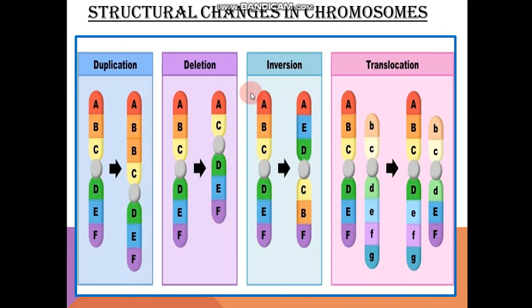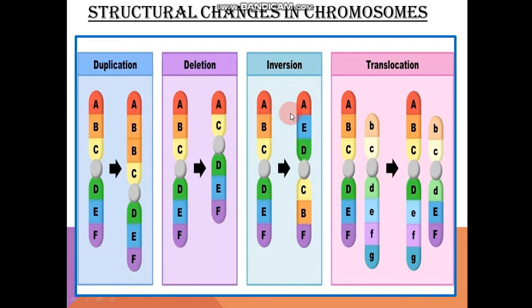Okay, now coming on to the next, that is deletion. Deletion will be, of course, as the name says, one portion is being deleted. Here you can see in the first chromosome there is A, B and C present. Here in the second chromosome, B is being dropped or deleted when the new chromosome is being formed, and this kind of structural change is known as deletion, because B is altogether lost from the other chromosome.